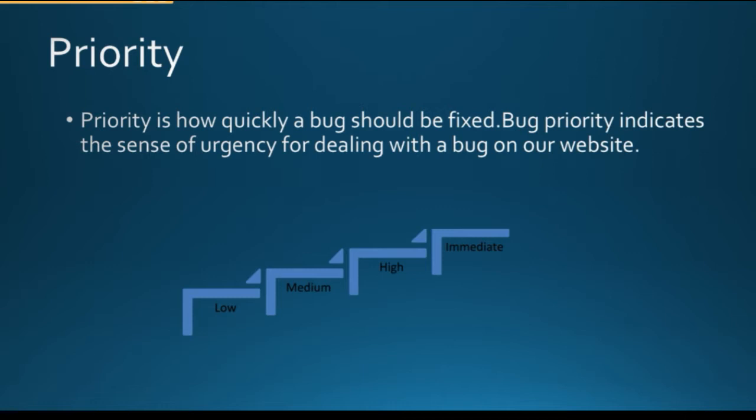In that case, we will not wait on that particular bug. Immediately the team will start working on it and try to deliver the fix as soon as possible. In that case it will be immediate. A very low priority bug will also be fixed, but it is not the right time to fix it. So this is the priority.